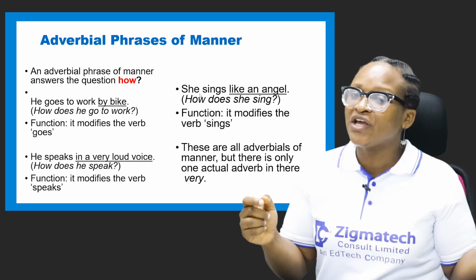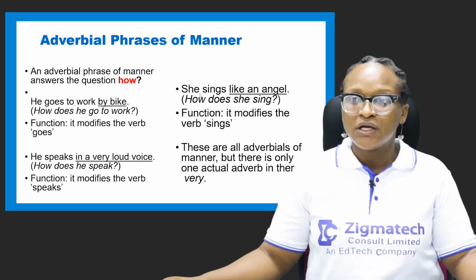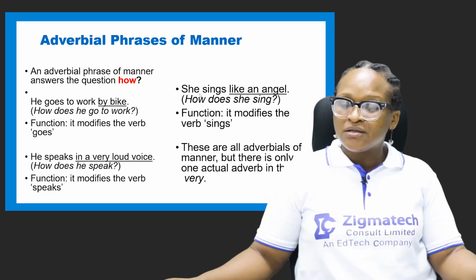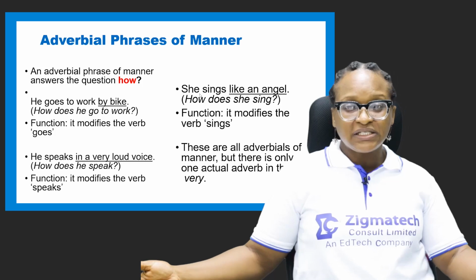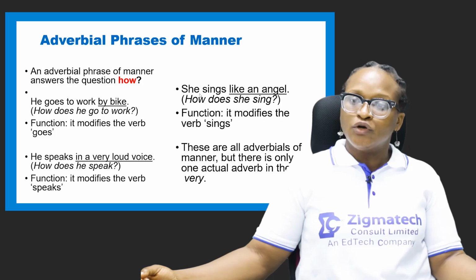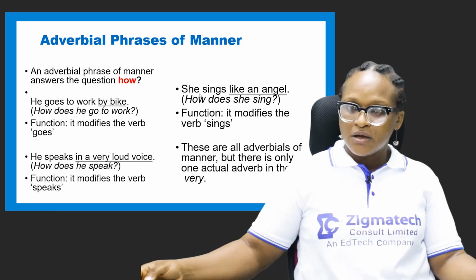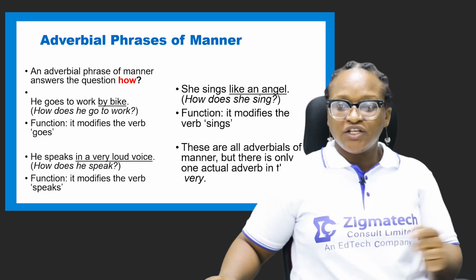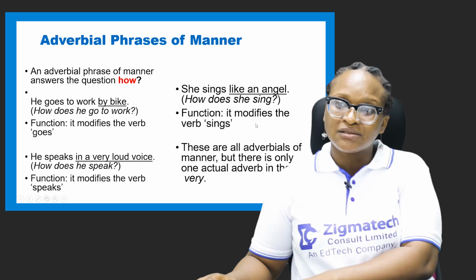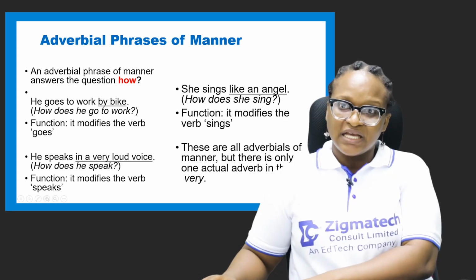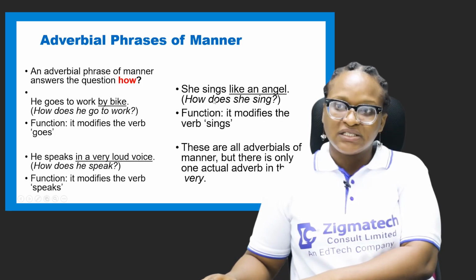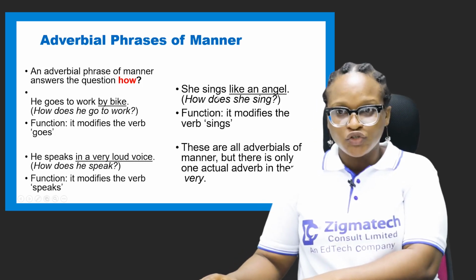So if I am asked of any grammatical name and its function, if that particular underlined sentence asks a question, then it's adverbial. Because I just stated noun clauses and phrases don't ask questions, neither do adjectival clauses or phrases. So "she sings like an angel" asks the question, how does she sing? Which points to the fact that the grammatical name is adverbial and the function is that it modifies the verb sings.